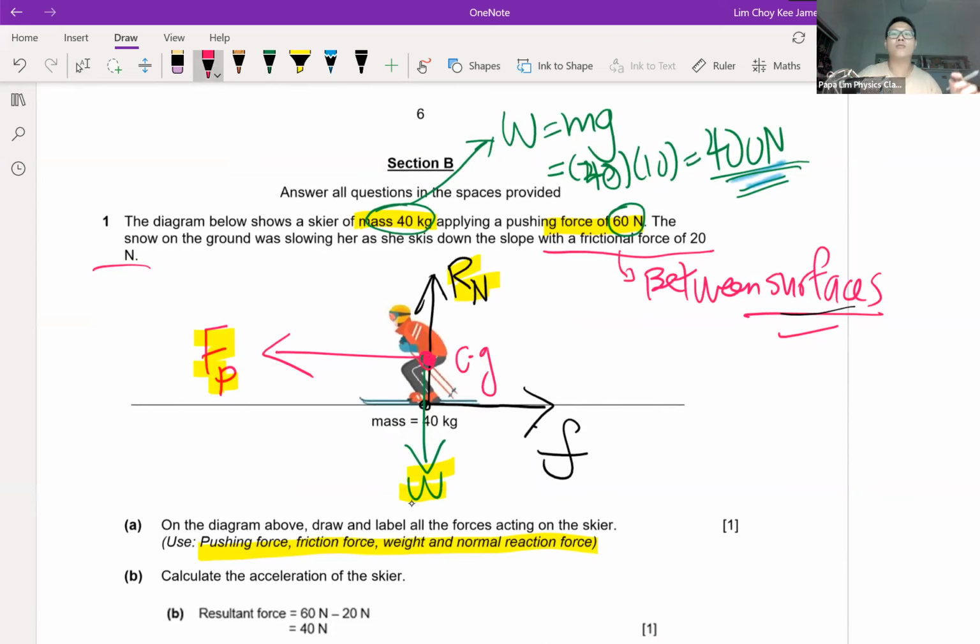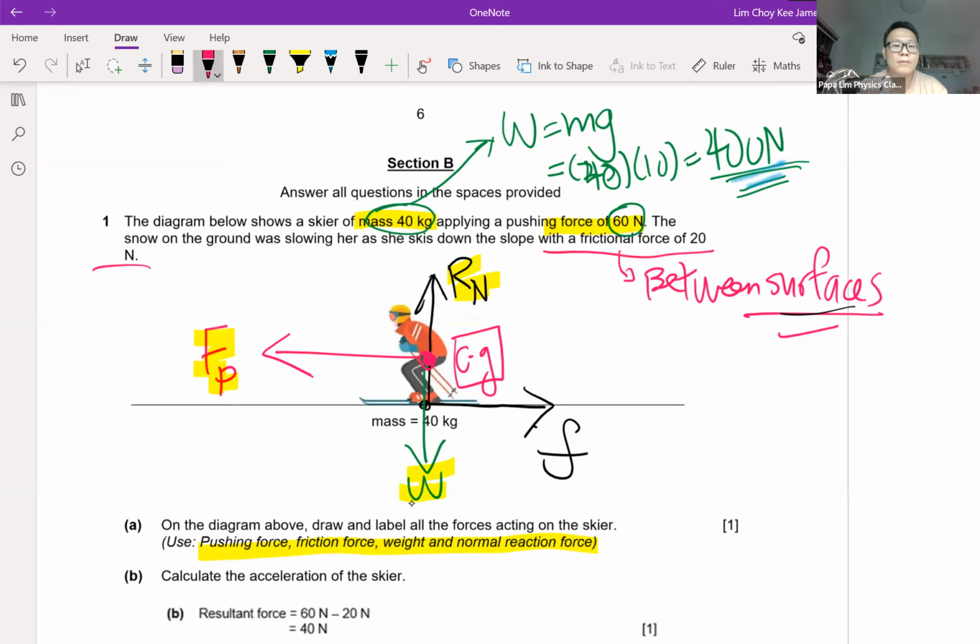So students, you have to remember when you draw the forces, don't just anyhow draw your forces, like pointing up but off-centered, to the left or to the right. Try to draw all your forces originating from the CG. Because remember, the definition of CG is a point where all the weight and all the forces act on that particular point. So label all the forces at the exact location, acting through the CG.